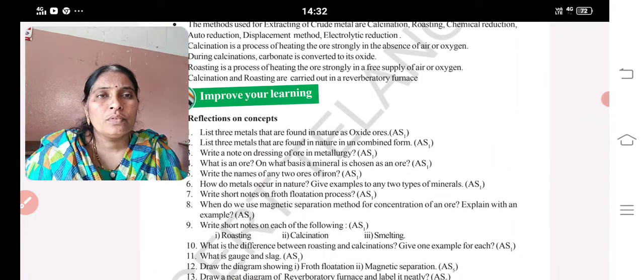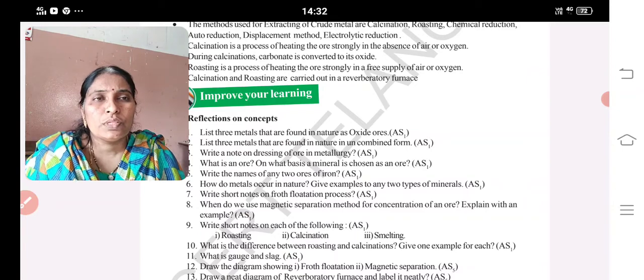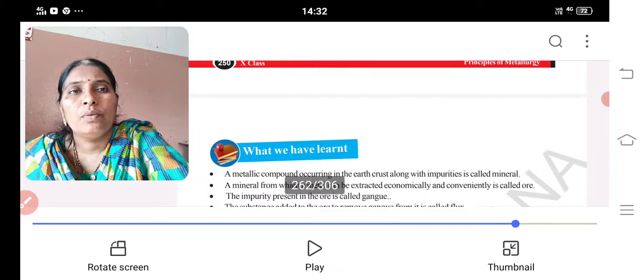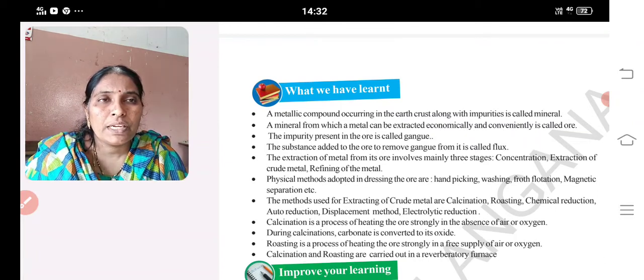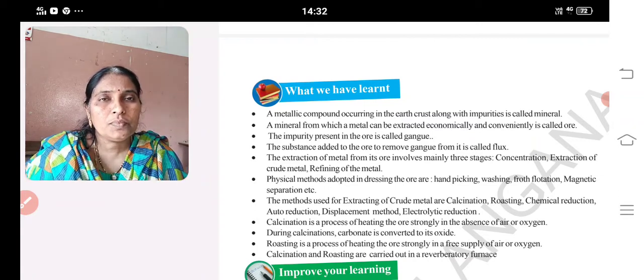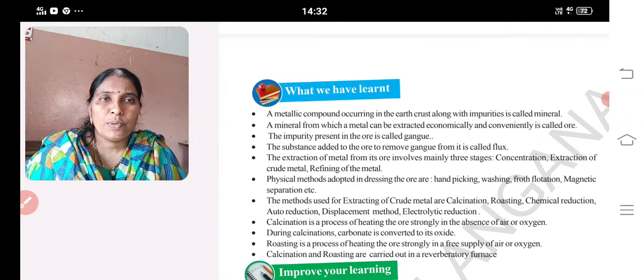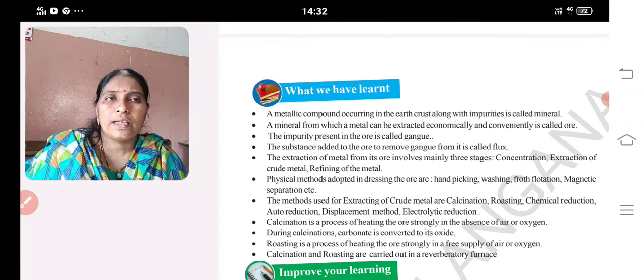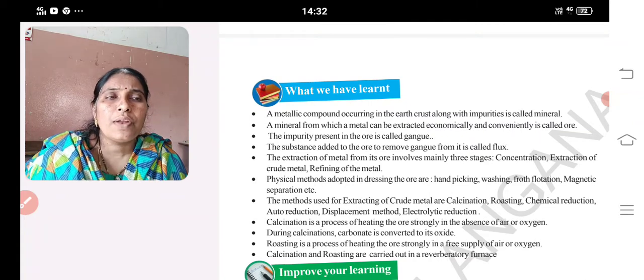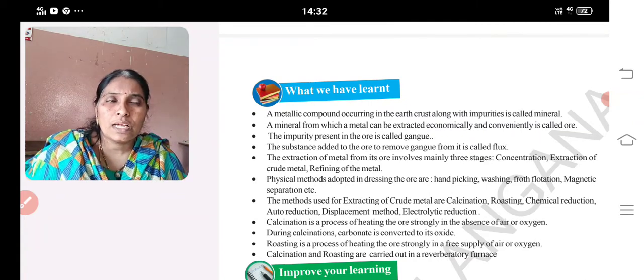What is an ore? On what basis is a mineral chosen as an ore? A mineral from which a metal can be extracted economically and conveniently is called an ore. The impurity present in the ore is called gangue. The substance added to remove the impurity from the ore is called flux.